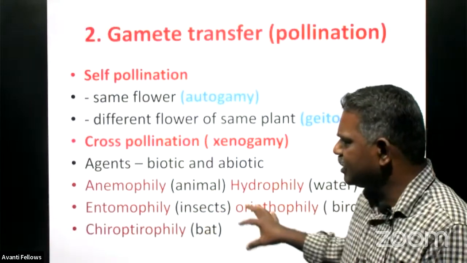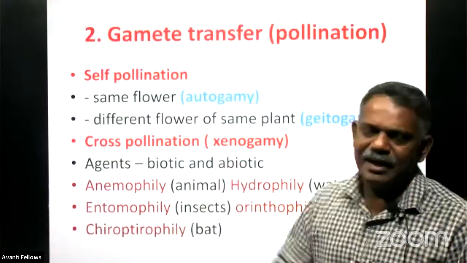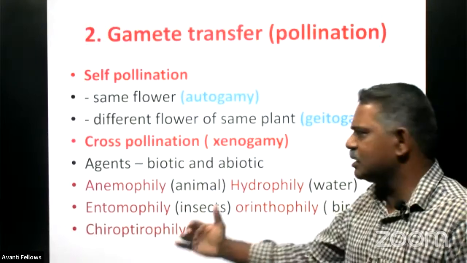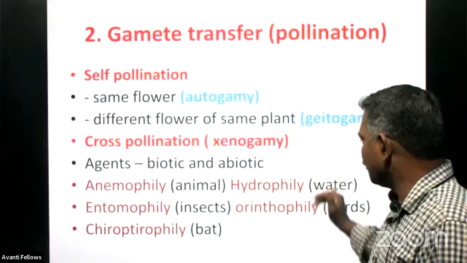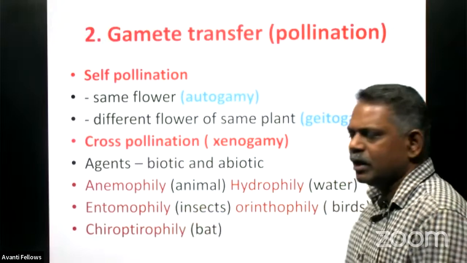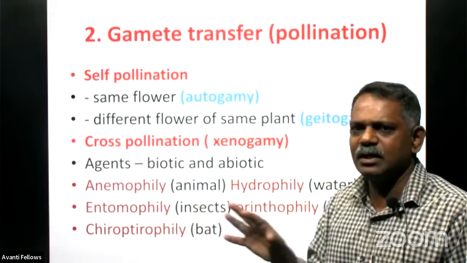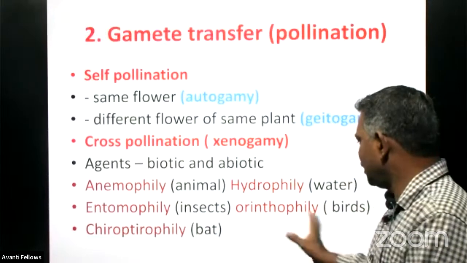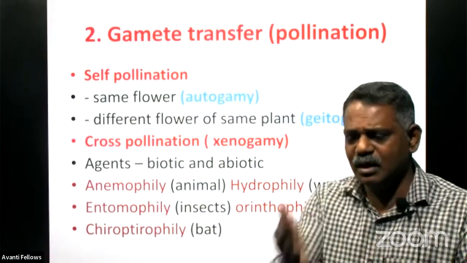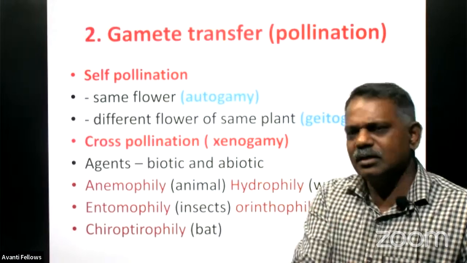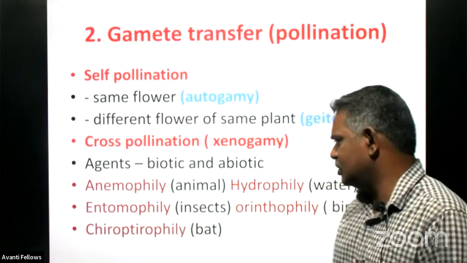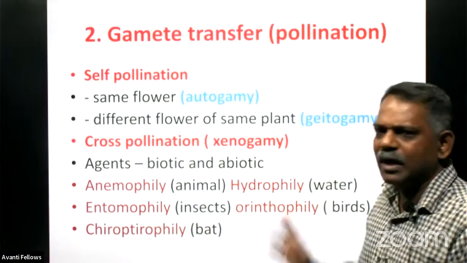And these are all the technical terms related to the pollinating agents. And if the agent is wind, we call it as anemophilous. And hydrophilous flower means the flower using water as a pollinating agent. And entomophilous flower means the flower using insect as their pollinating agent. And ornithophilous means hummingbirds, like birds only used for pollinating, transfer of pollen grain from the site of origin to the stigma region of some other flower belonging to the same species. And chiropterophily, and here bat is acting as the pollinating agent.